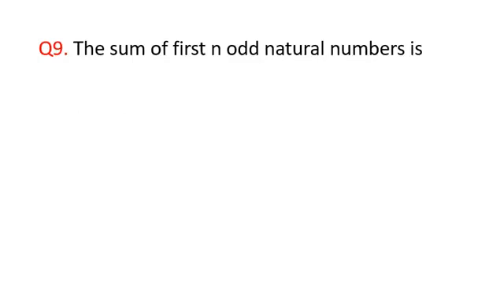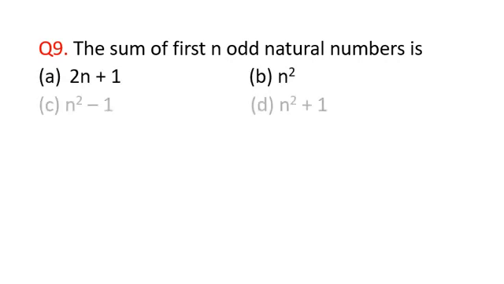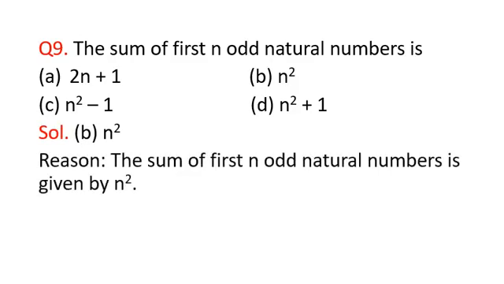Now coming to question number 9. The sum of the first n odd natural numbers is. There are options in this question. A part is 2n plus 1. B part n square minus 1. C part is n square. D part is n square plus 1. Here the answer will be n square because we know that the sum of first n odd natural numbers is given by n square. Simple as this. If you know the properties of square numbers, then you will be able to easily do these questions.